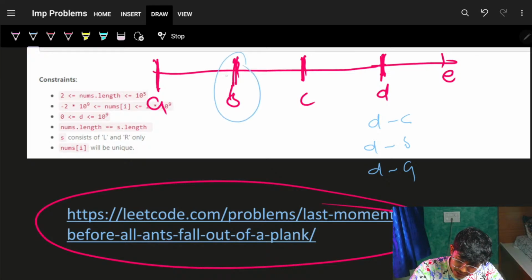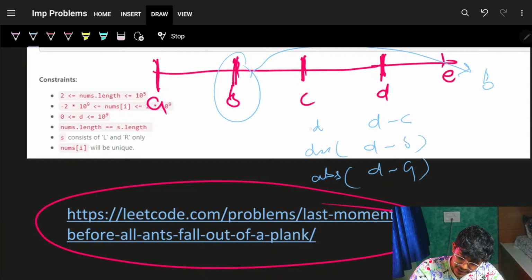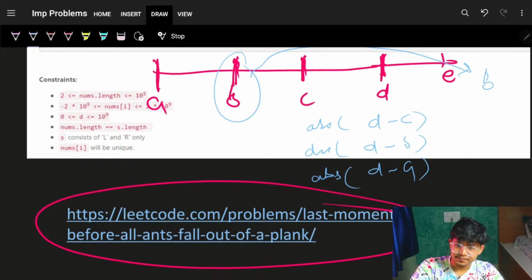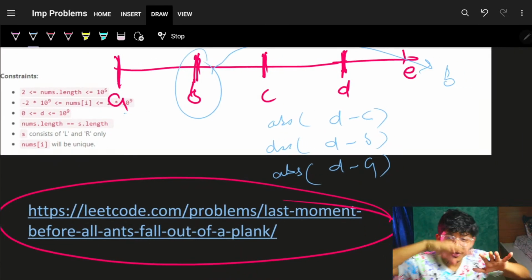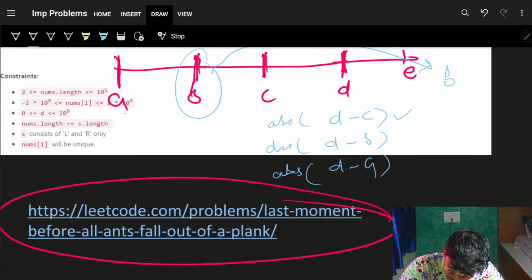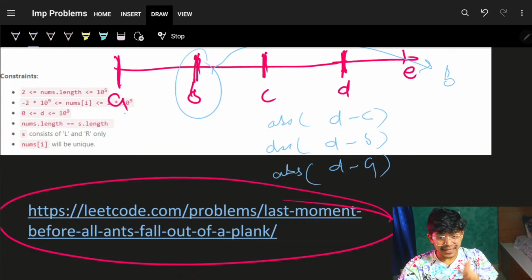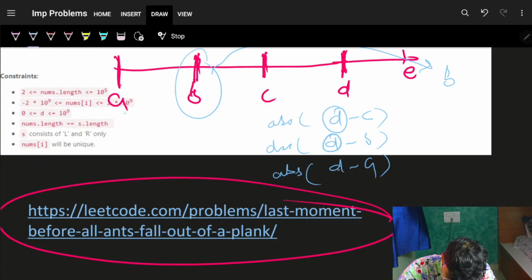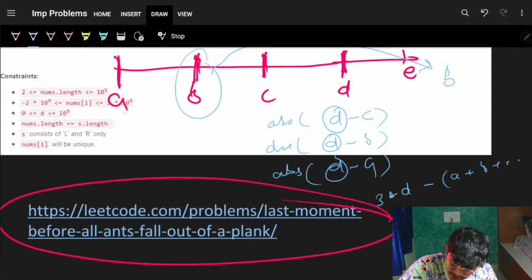What if your B would have been somewhere here? How would you do ABS of D minus A, ABS of D minus B, ABS of D minus C, when A, B, C and D are all different? Then you have to individually do this operation. But now I know my D is always more than A, B and C. So I can simply do 3 into D minus A plus B plus C.